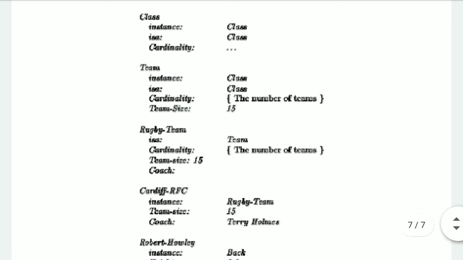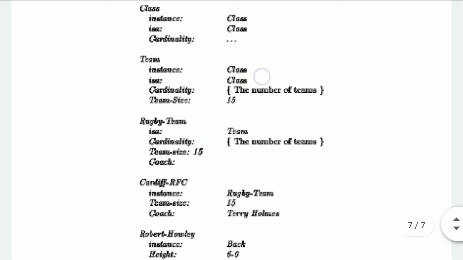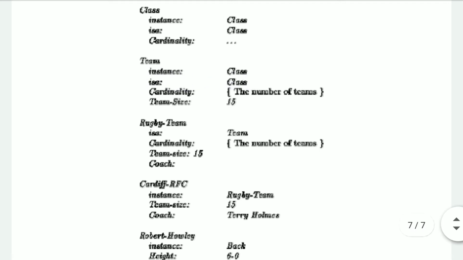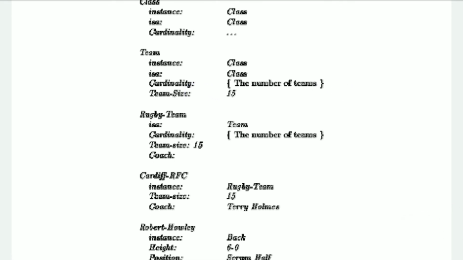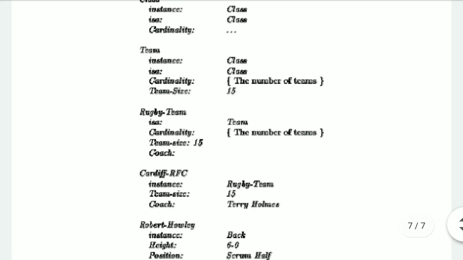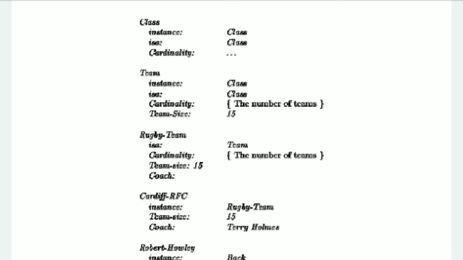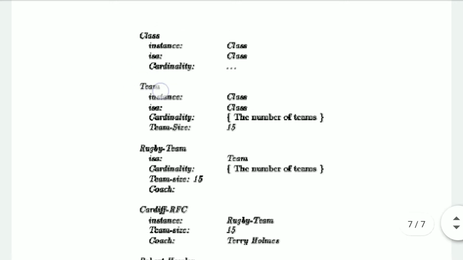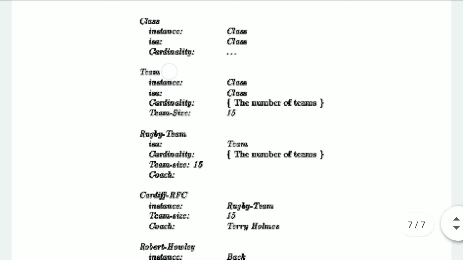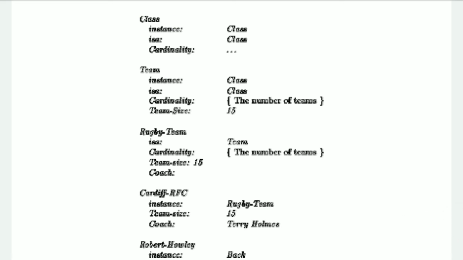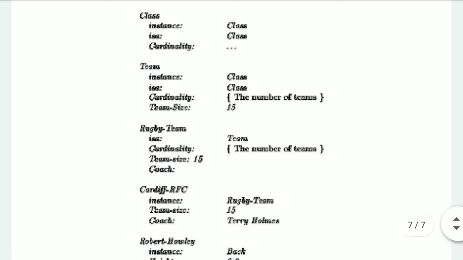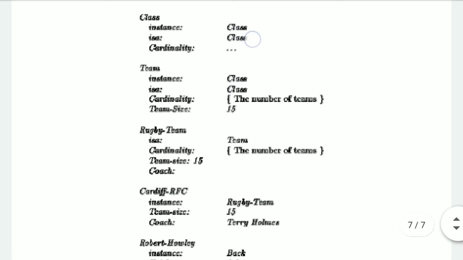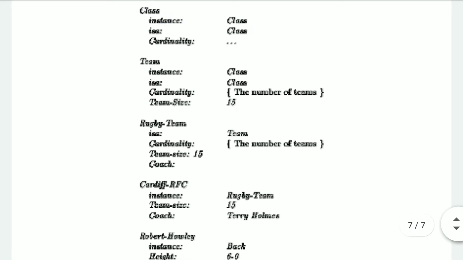Teams, instance is a class and it's also a subset of a class. Its cardinality is the number of teams that are participating. The team size is 15, inclusive of playing and non-playing. So now I can say that the team again belongs to another frame. This frame belongs to another frame by virtue of its slot called class, which has been defined as a slot for another frame called class.